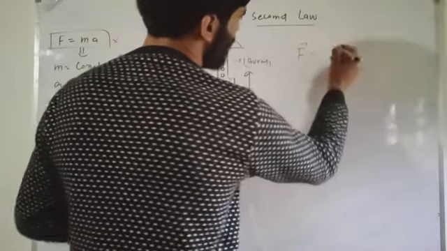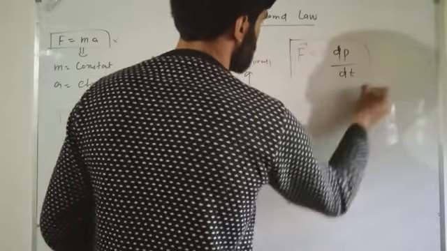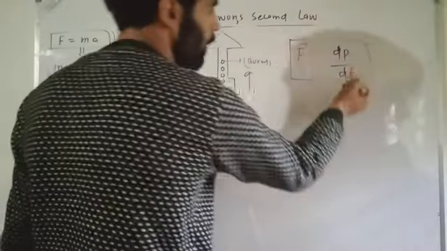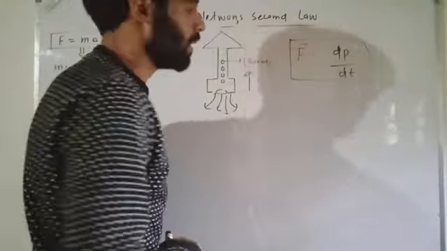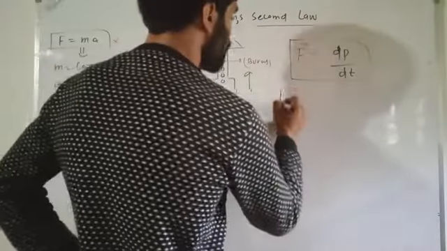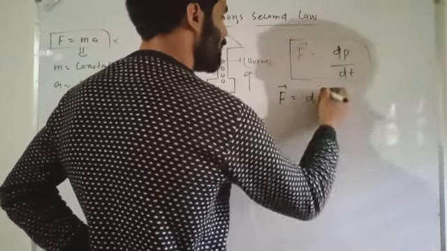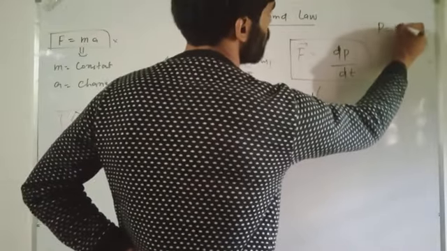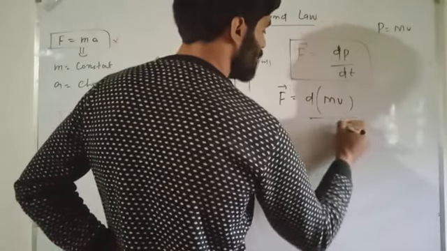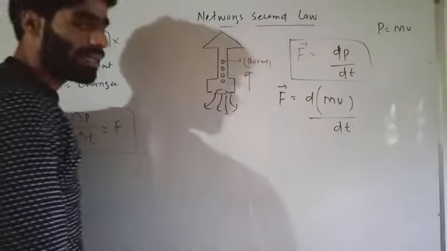I can write it as delta P upon delta T, rate of change of momentum divided by rate of change of time. What does delta mean? Delta is a very small change in momentum and delta T is the very small change in time interval. So उसके बाद मैं क्या करूँगा, ये जो F applied है इसको मैं ऐसे भी लिख सकता हूँ, F equal to rate of change of momentum, d P. P किसके बराबर है? P is the momentum, P equal to mass into velocity. So I can write it as m into v divided by delta T. This is also Newton's second law of motion. It is the differential law.